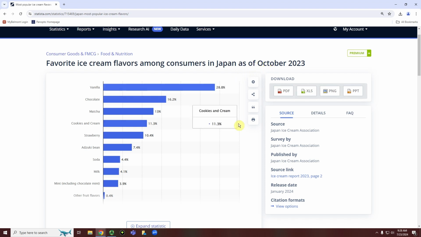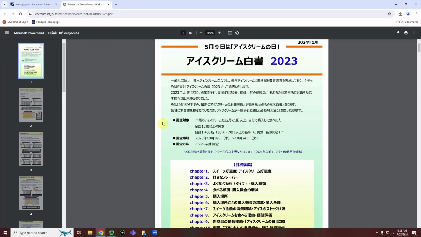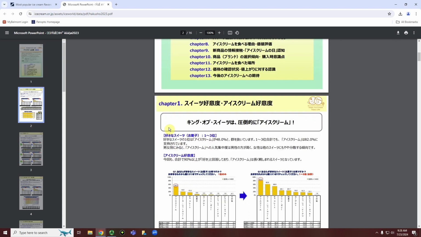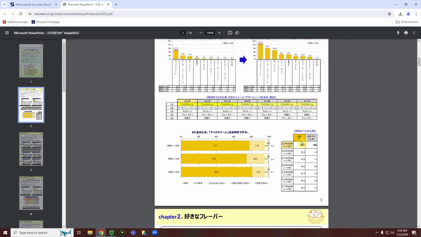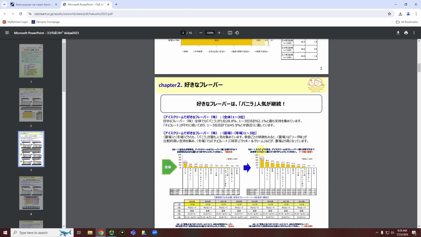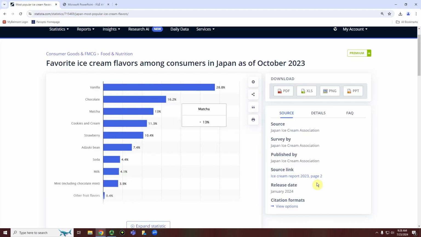This statistic doesn't just come out of nowhere, but we can see on the right where this comes from, which is the Japan Ice Cream Association. And we even have a link right here that we can go and see it in the original context. Now, I don't know Japanese, so I can't find the original statistic here, but you can see that there are a couple of things right here that Statista is pulling from. So this could be very helpful if you want to trace it back or even find similar statistics, but are